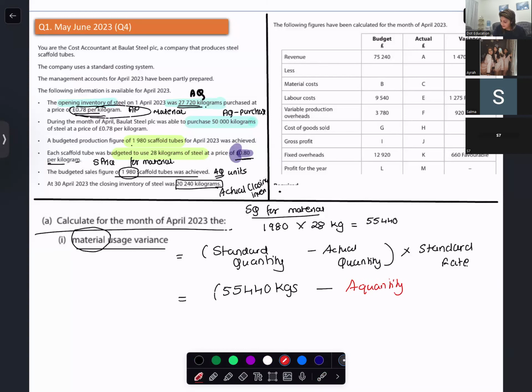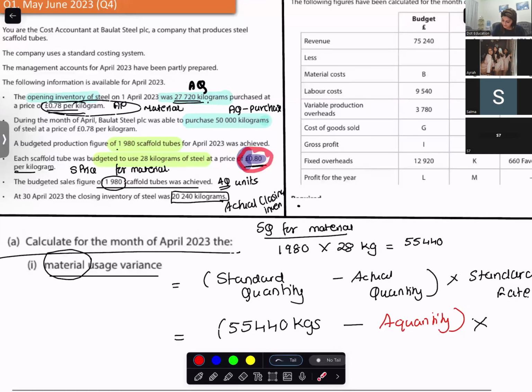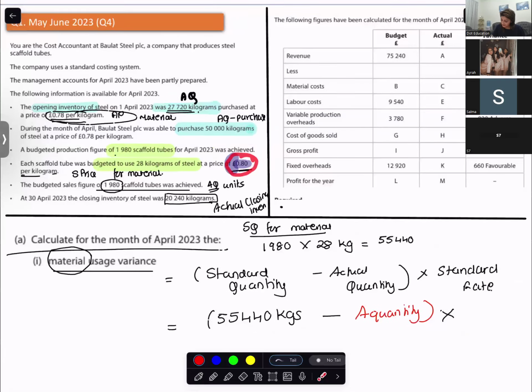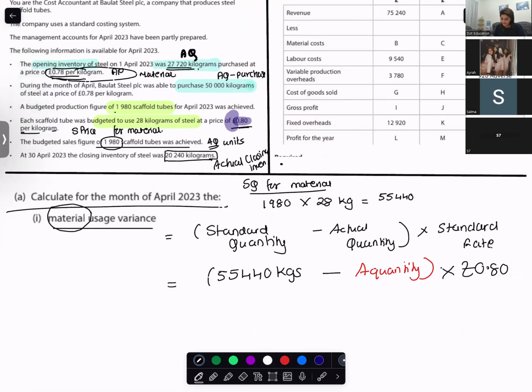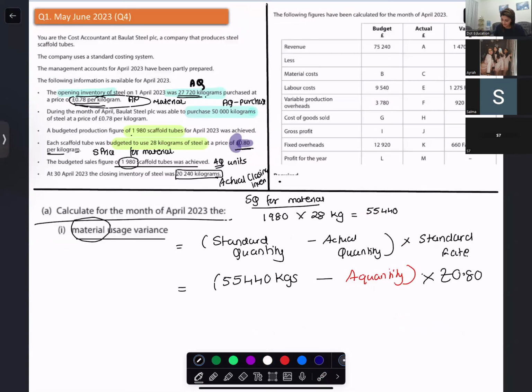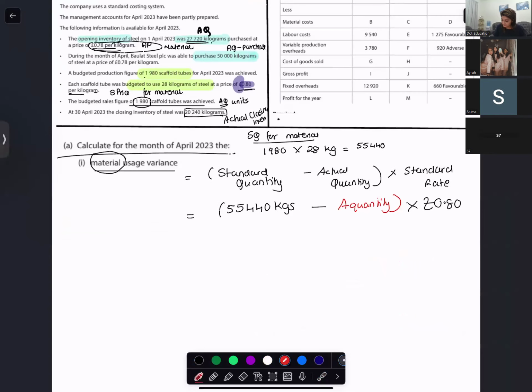Do I know the standard rate, standard price? Yes. How much? Sorry, 0.8. Standard price per kg is $0.80. Now our entire struggle is to find out what? Actual quantity. So I will leave this space over here and I will go and find out the actual quantity.